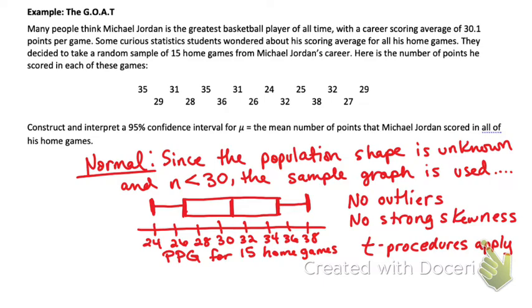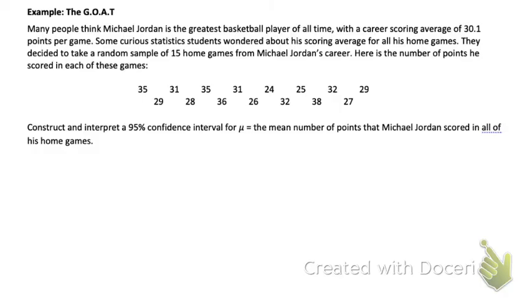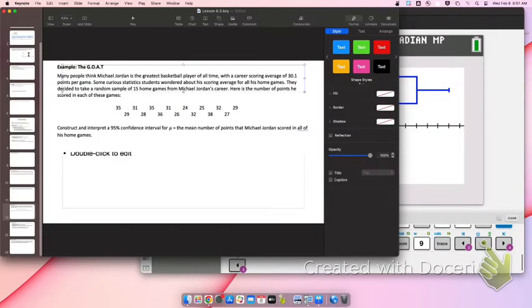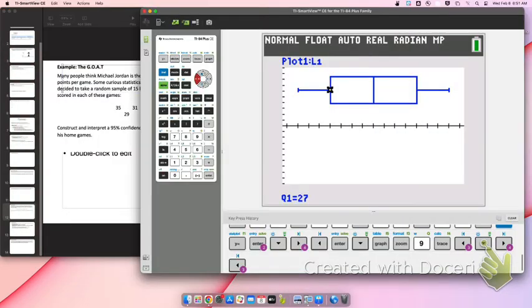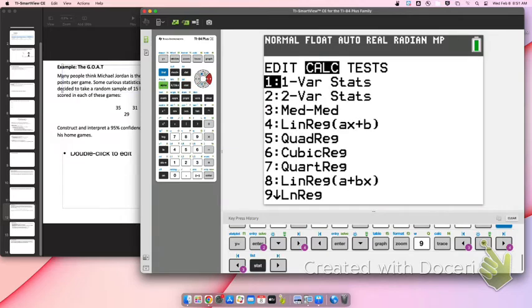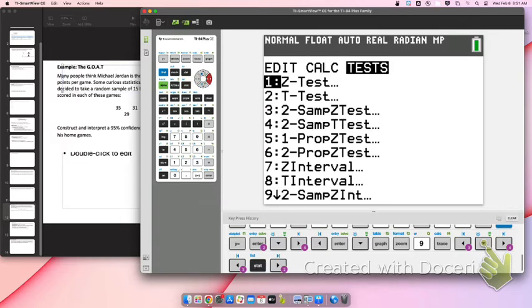Before we do that, do you guys have any questions about this step? Everybody good? All right, let's do the do. Back to our calculator. Now, guys, here's the great news. The data is already in the calculator. So we're just ready to go. Stat, test. Do you guys remember which one we're using?